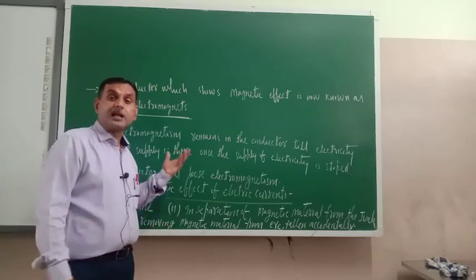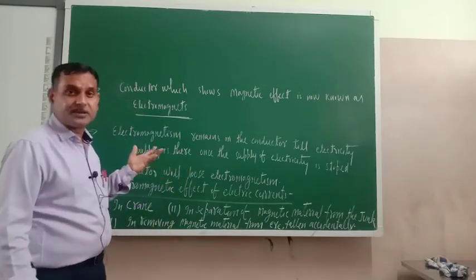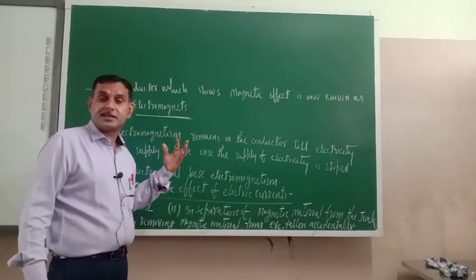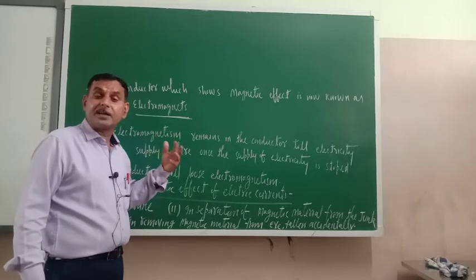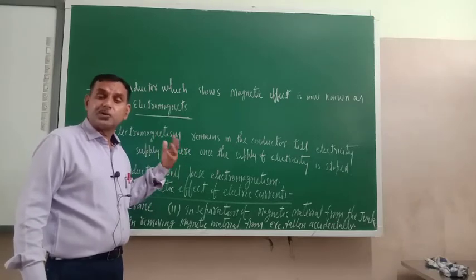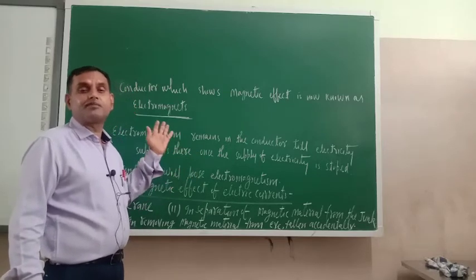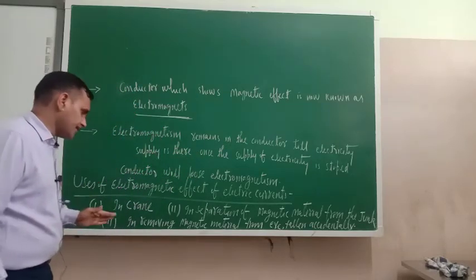So here also is an application of electromagnetism. There are so many big industries where lifting heavy things is difficult work, so cranes can be used, working on the principle of electromagnetism.